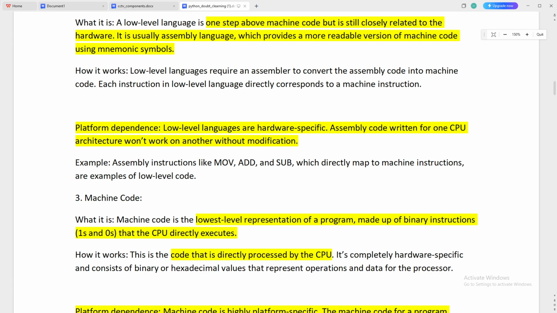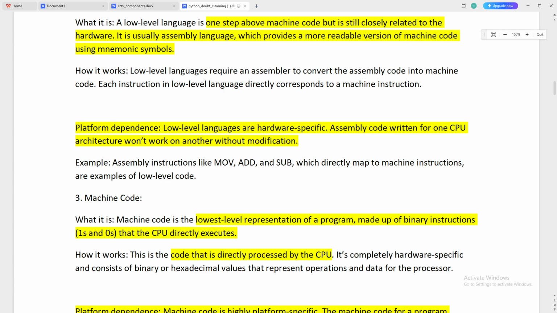Now platform independence: low level languages are hardware specific. So assembly code written for one CPU architecture won't work on another without modification. These things you have to know in advance before you go for assembly. Example assembly instructions like mov, add, subtract, which are directly mapped to machine instructions, are examples of low level code.